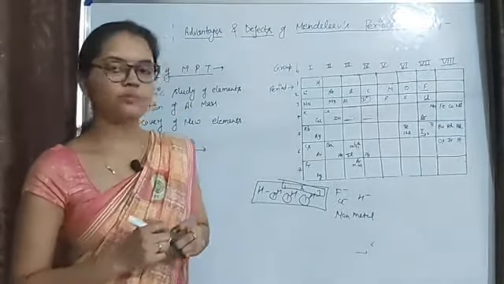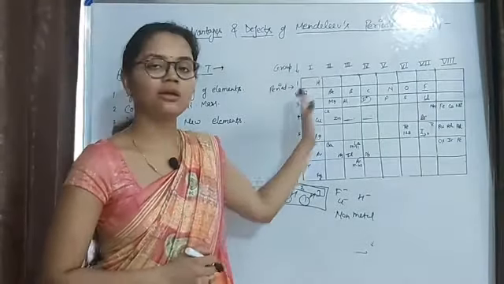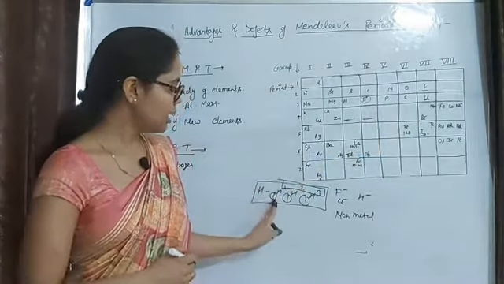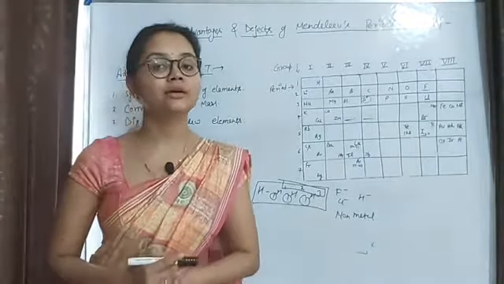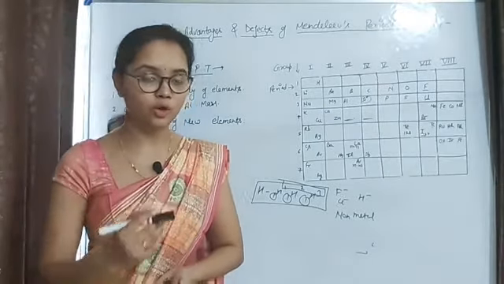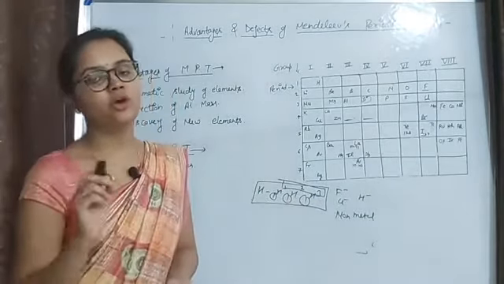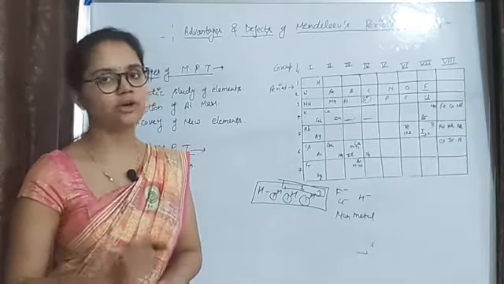As we know, Mendeleev arranged the elements in increasing order of atomic masses. So these isotopes should get a position in the periodic table because they have different atomic masses. But Mendeleev did not give any position to the isotopes, so that's why this is the second defect of Mendeleev's